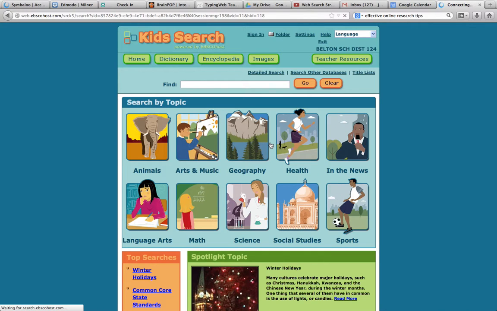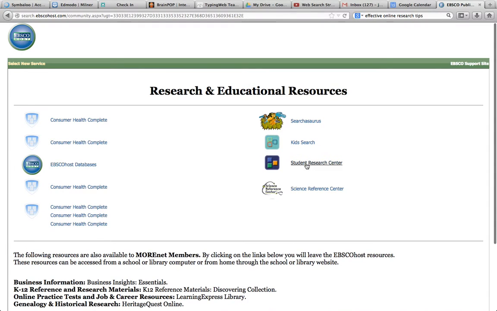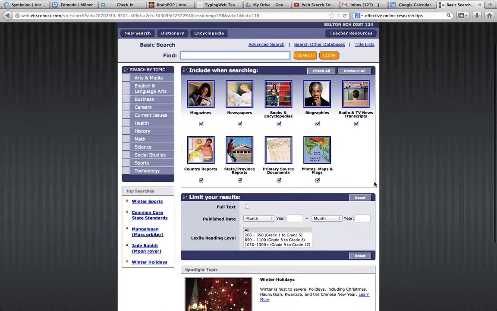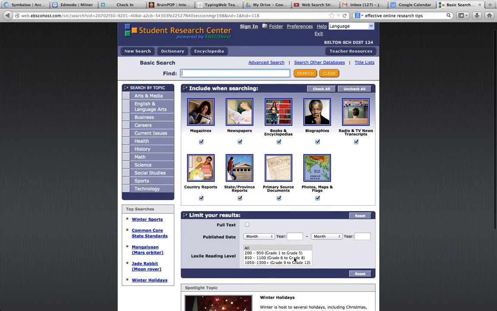Yes, I do want to exit it. And I want to go to Student Research Center. Okay. This one is slightly more sophisticated, and you can search all these different things. Full text means an entire article rather than just an abstract. You can search by lexile, and you can unclick or click whatever you're looking for.